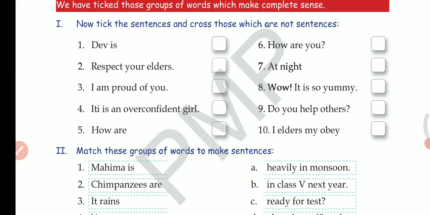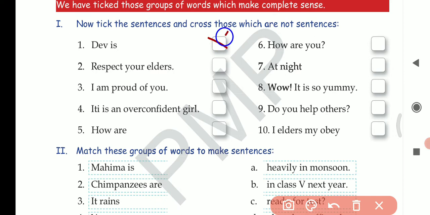Dev is. Is this a proper sentence or not? Dev is not a proper sentence because it is not telling us exactly about Dev. It is not telling what Dev is doing or what he wants to say. So this is not a proper sentence, and we'll just put a cross.